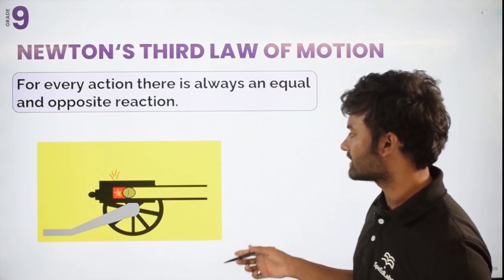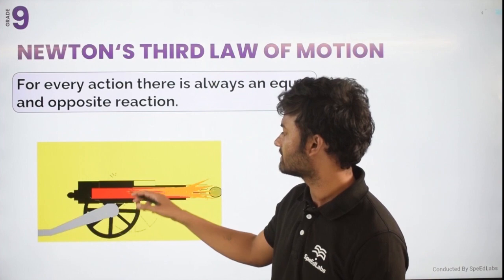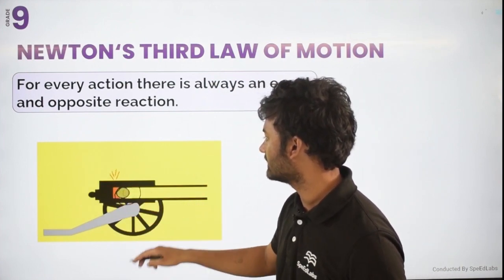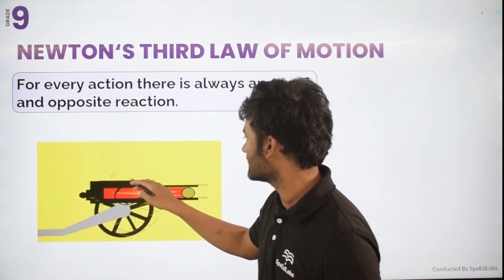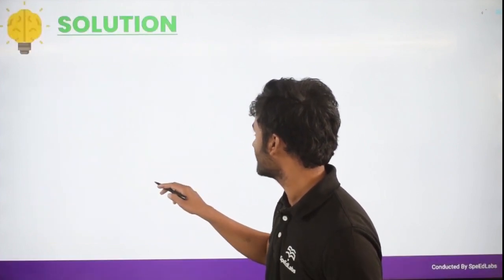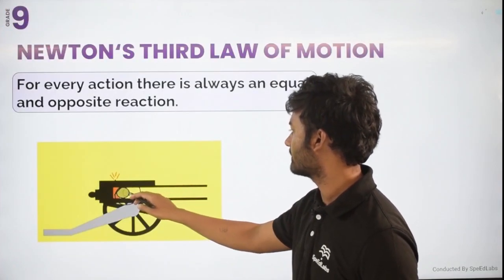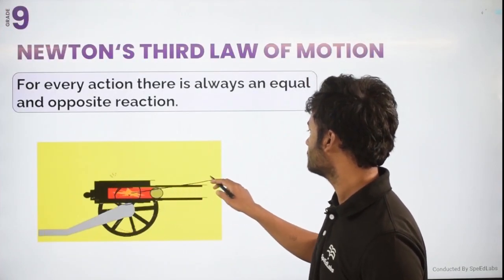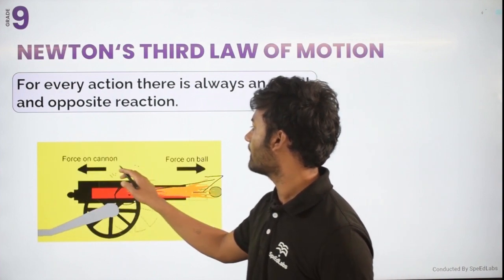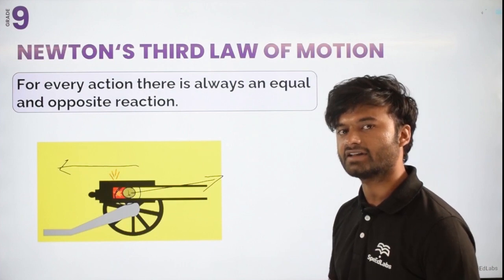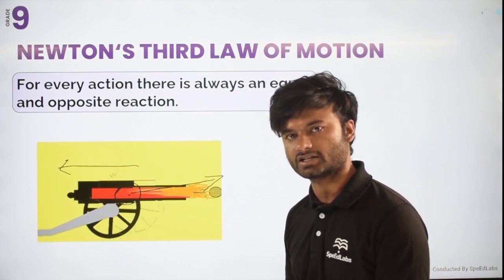What it actually means: in this you can see a ball inside a cannon, and this bullet is projecting the ball in the right hand side direction. You can see the ball is coming in the right hand direction, so the ball will automatically apply a backward force to the cannon. Every action has an equal and opposite reaction.